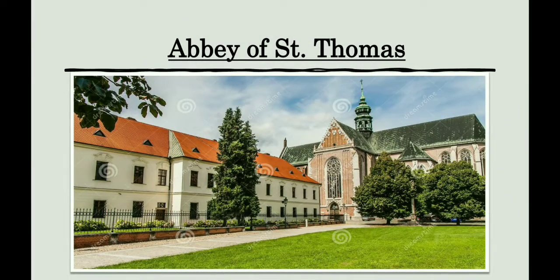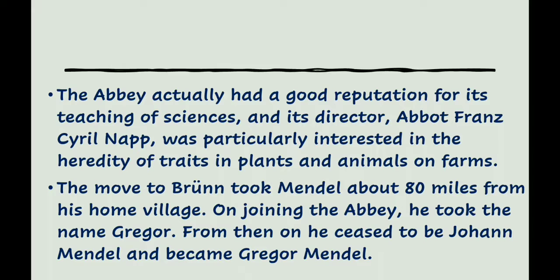This is the photo of the Abbey of St. Thomas. The Abbey actually had a good reputation for its teaching of science, and its director, Abbot Franz Cyril Knapp, was particularly interested in the heredity of traits in plants and animals on farms. The move to Brno took Mendel about 80 miles from his home village. On joining the Abbey, he took the name Gregor. From then, he ceased to be John Mendel and became Gregor Mendel.